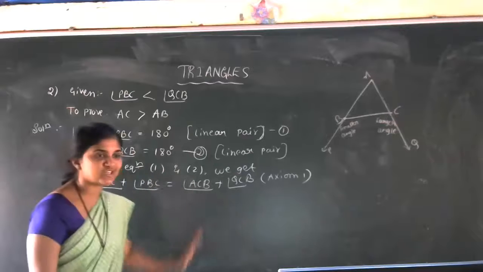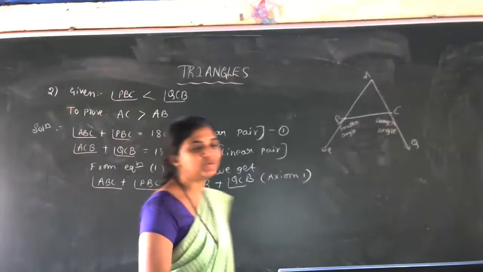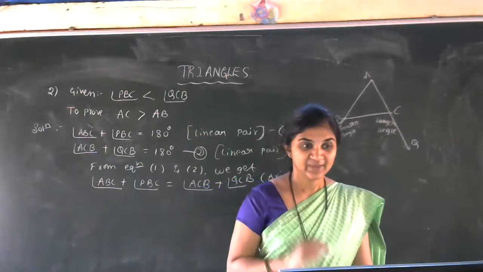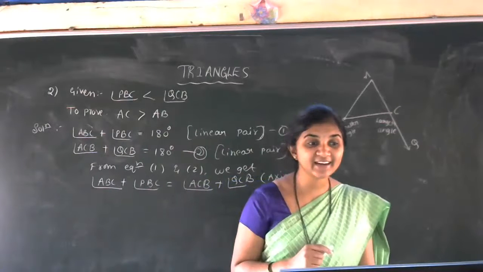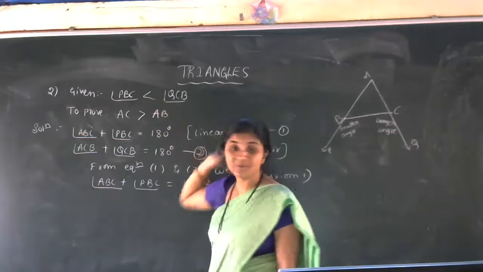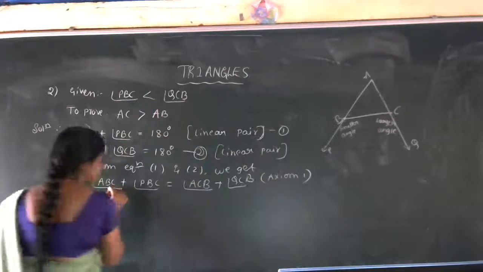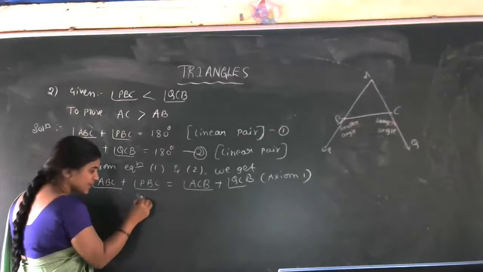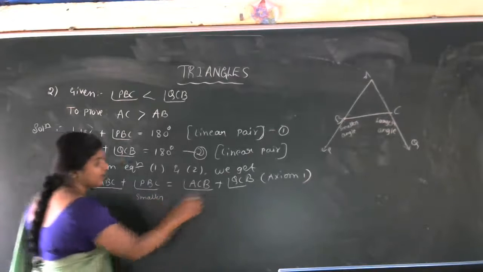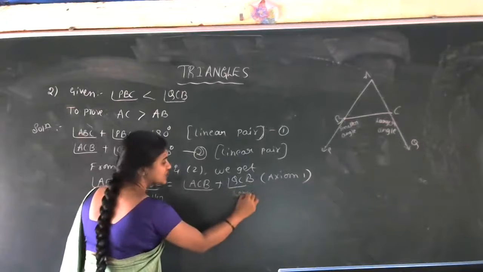So that's the comparison. Now what do we have to do? We have to use the given data. What is given? PBC is less than QCB. Now you just observe. PBC is the smaller angle, so just listen carefully. QCB is larger.